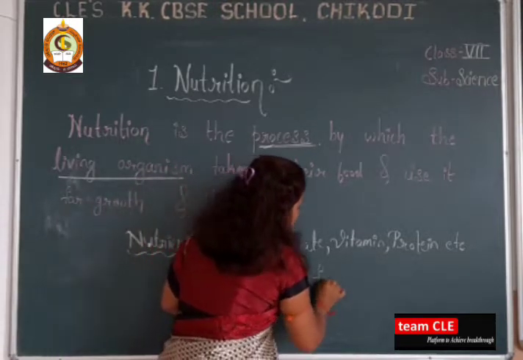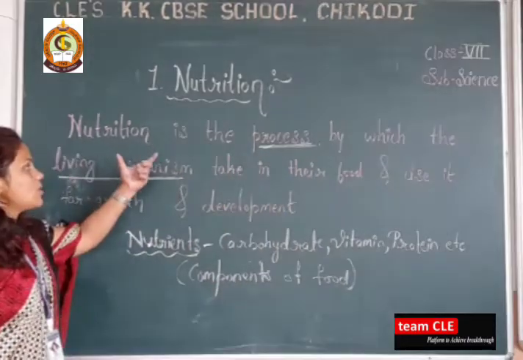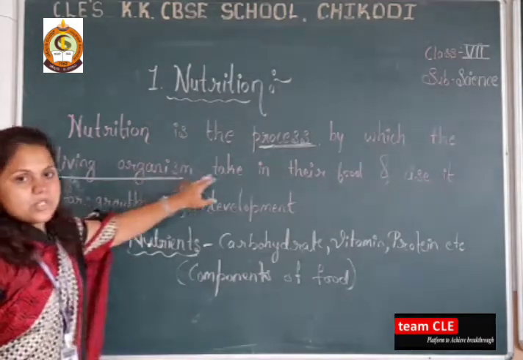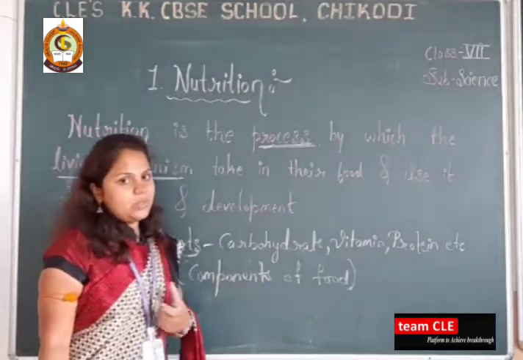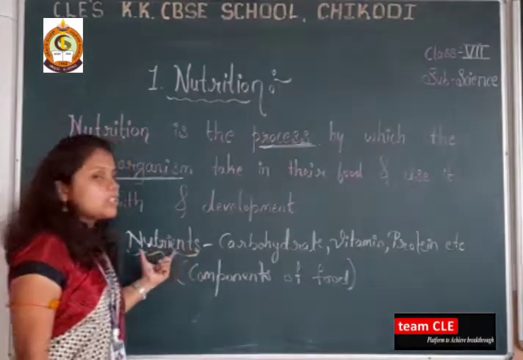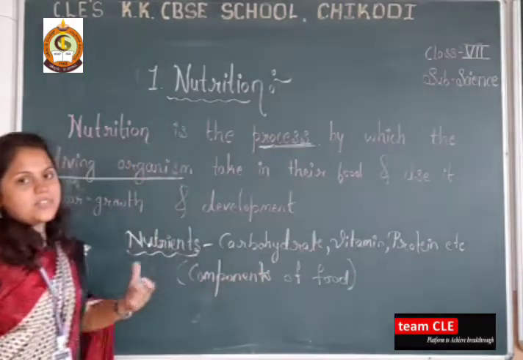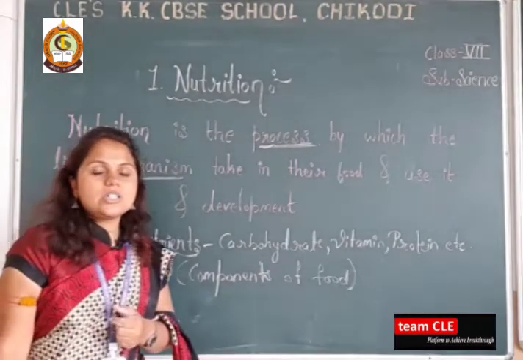I hope there is no confusion between these two. Nutrition is the process, where nutritions are the components of the food. The examples of these nutritions are carbohydrate, vitamin, protein, etc.